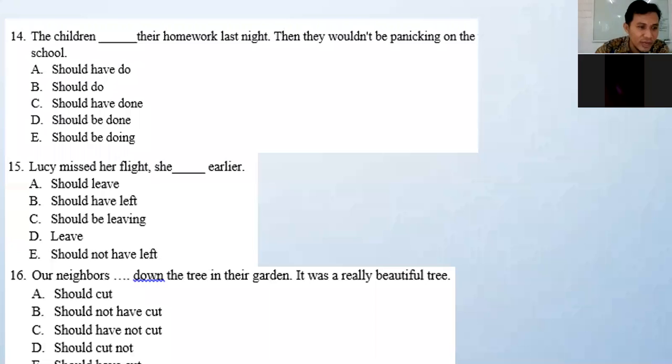So the correct answer here is C. Kuncinya kenapa? Karena clue-nya di mana? Letaknya di sini, last night. Okay, so number 15. Lucy missed her flight. She blah blah blah earlier.